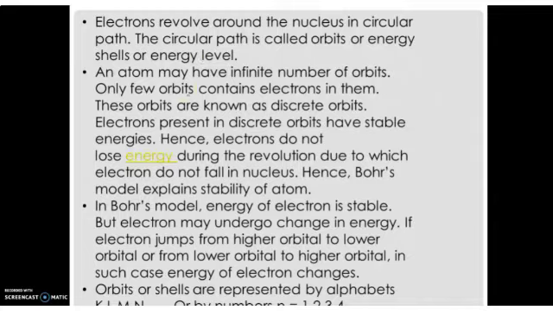Next postulate. An atom may have an infinite number of orbits. Only a few orbits contain electrons in them. These orbits are known as discrete orbits. Electrons present in discrete orbits have stable energy. Hence, electrons do not lose energy during the revolution, due to which electrons do not fall into the nucleus. Hence, Bohr's model explains the stability of the atom.